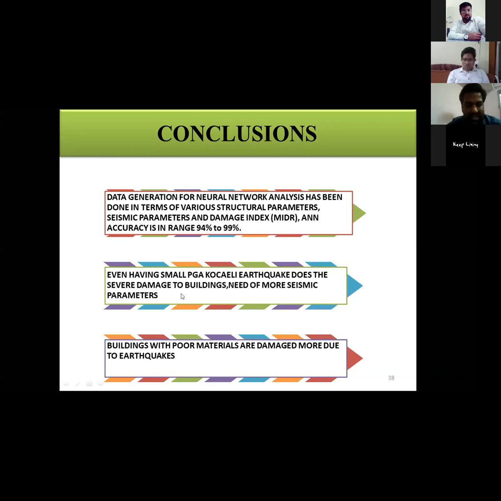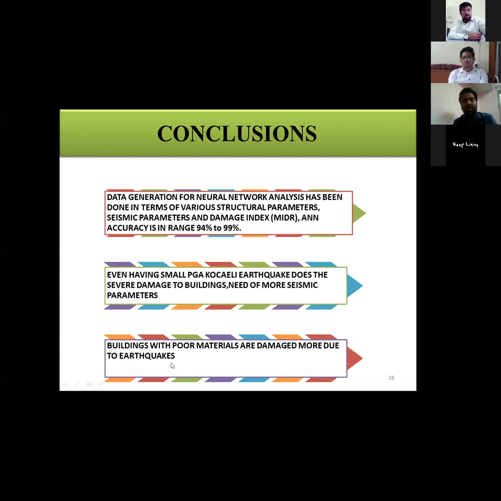But in this ANN method, we can include more and more seismic parameters. For my study, I have taken 6 parameters, but still we can consider more parameters. There are even more seismic parameters we can include. And as usual, buildings with poor materials are damaged more due to earthquakes, as we have seen in our example of some of the buildings.